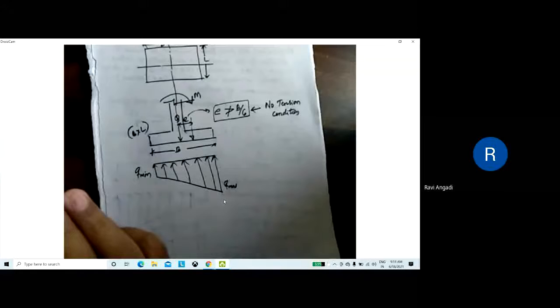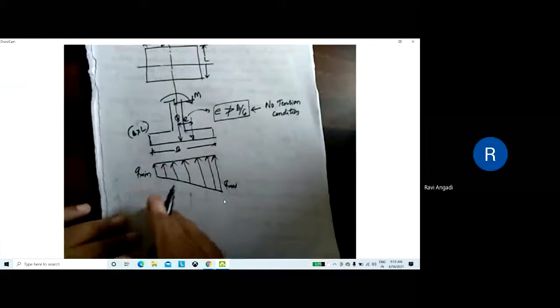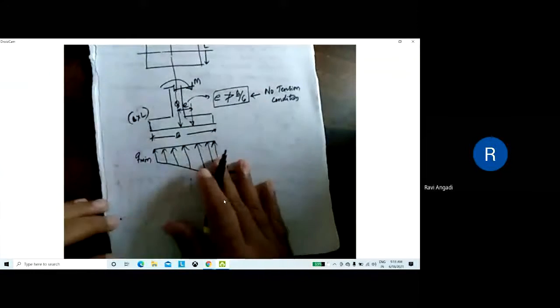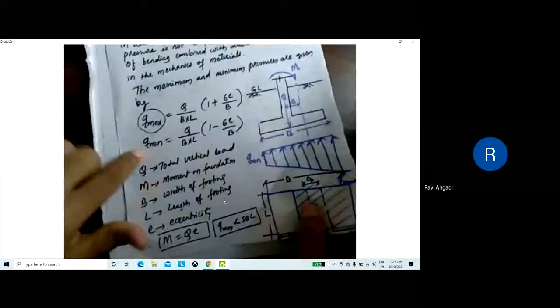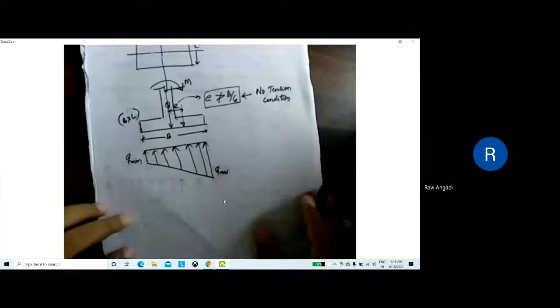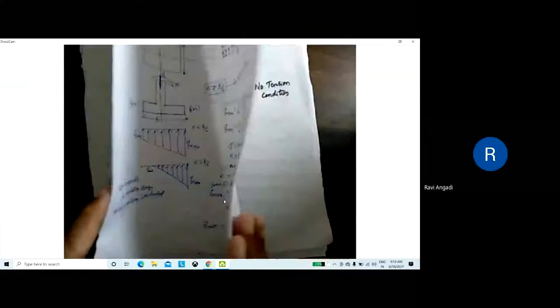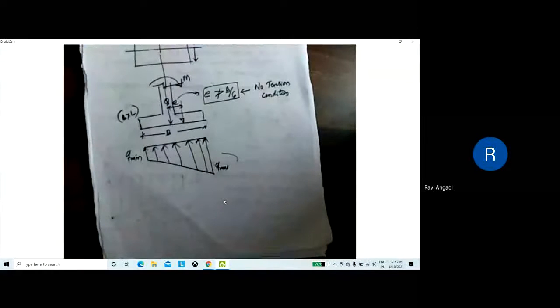And next, as usual, I have given the equations. So these equations are to be applied to calculate Qmax and Qmin. And this is what we call one-way bending. One side it is bending. I hope you are getting it. So this is your footing. How is it bending? It is bending like this. Are you getting it? Yes, sir. I hope you are understanding. Okay, just a minute, I'll give you the example.